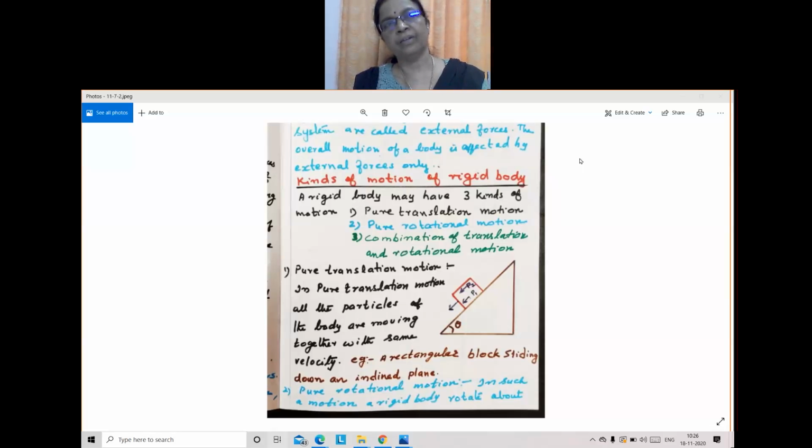Fan. It is purely rotational. Is it moving a linear distance? No, ma'am. It is fixed at a point and it is rotating there. About that particular axis, it is rotating. No linear distance it covers. So it is purely rotational motion. Another example, tell. Fan is one example. Another example in your daily life. Potter's wheel, have you seen it in pictures? You might have seen a potter's wheel.